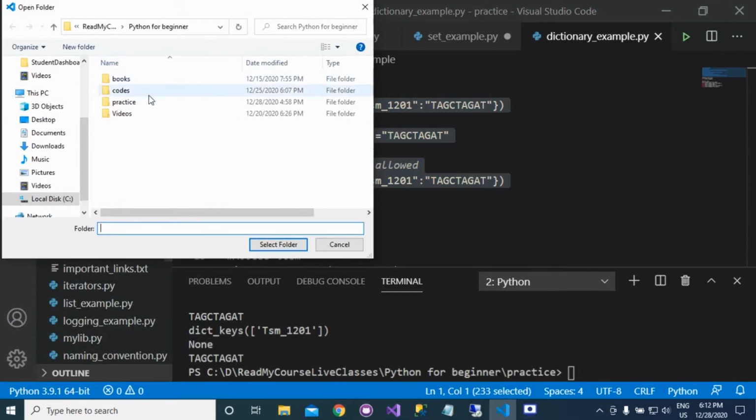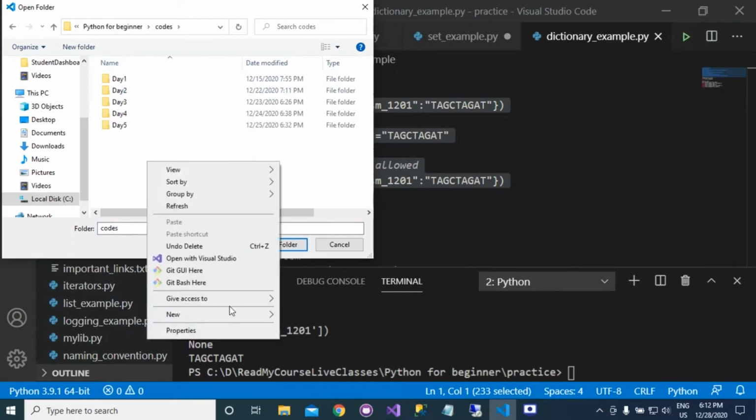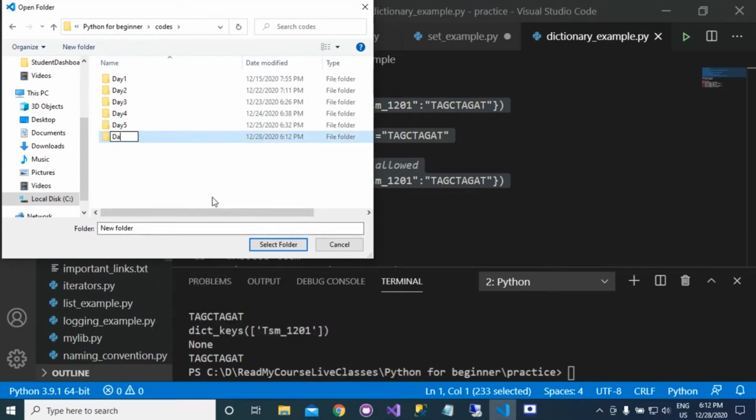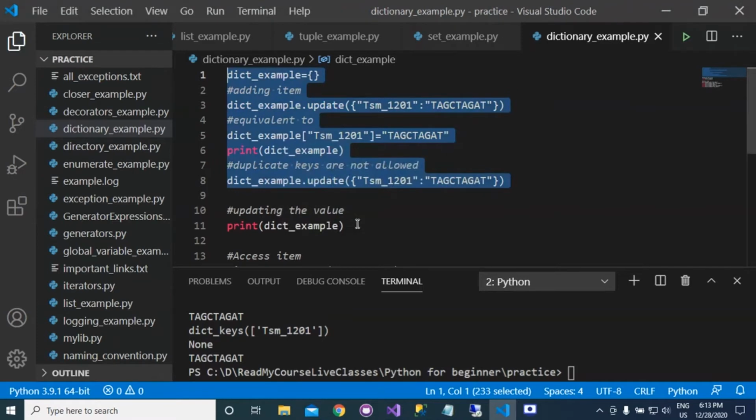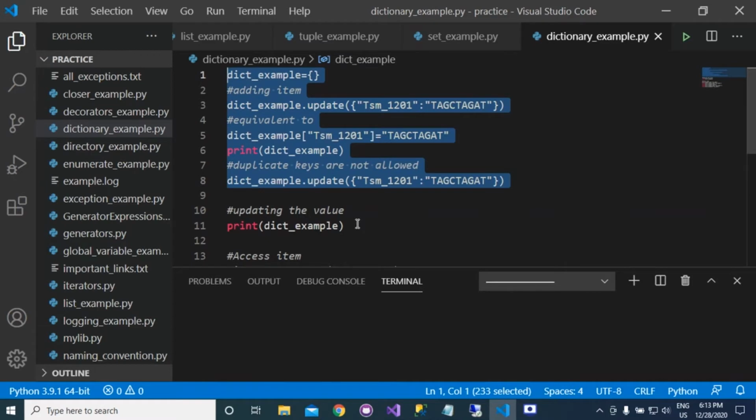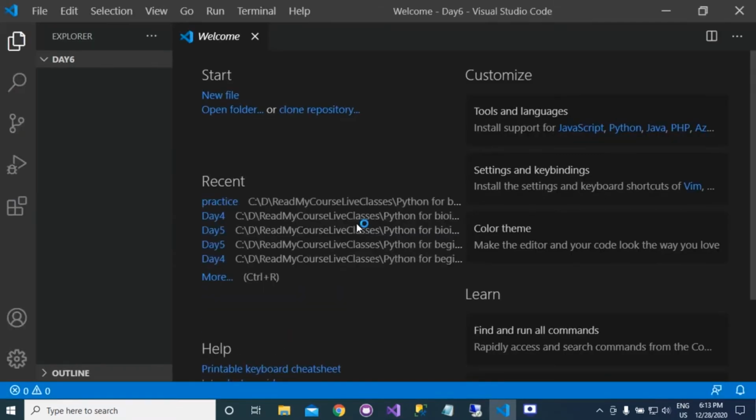I'm creating here a folder day6, and a file here, list example.